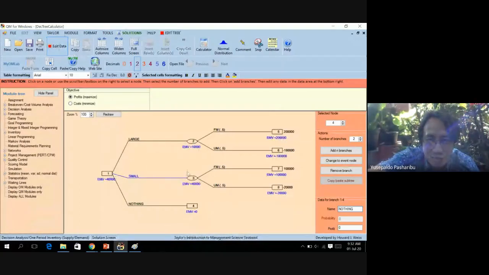And you will have the best EMV for this case, which is 40,000. 40,000 means small is the best solution. The result is actually the same as the calculation if we calculate it using the decision table or using EMV like the previous one. 40,000 is the highest EMV that we got. So the best solution in this probability is to construct a small plan.